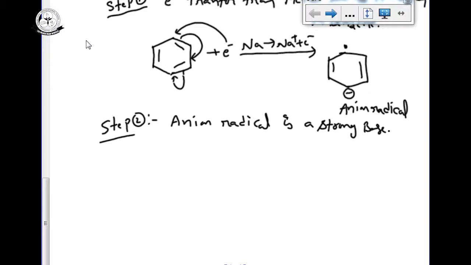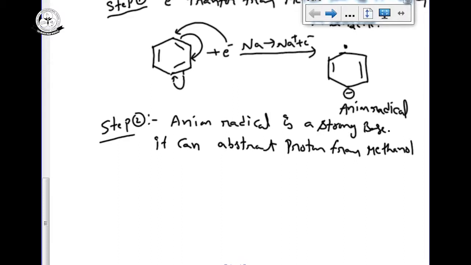So electron, a free radical will be there. So it is an electron rich species, a strong base, so it can abstract a proton from methanol. From methanol it can attract the H plus.